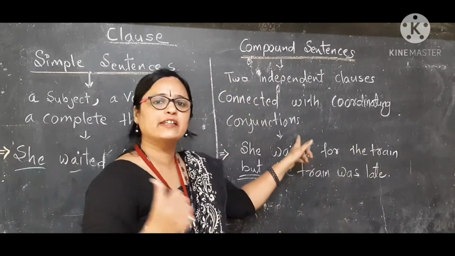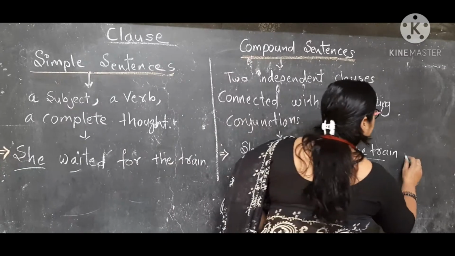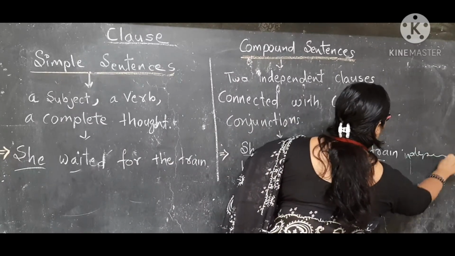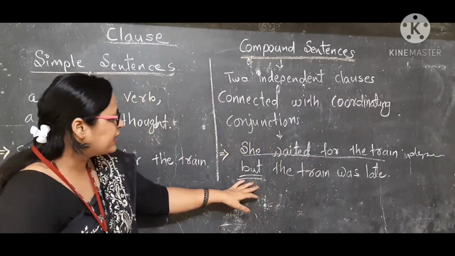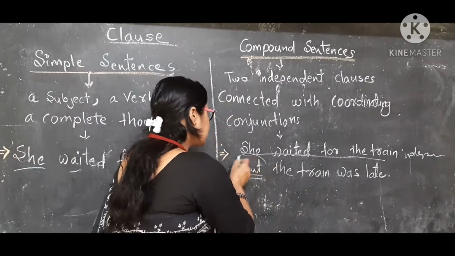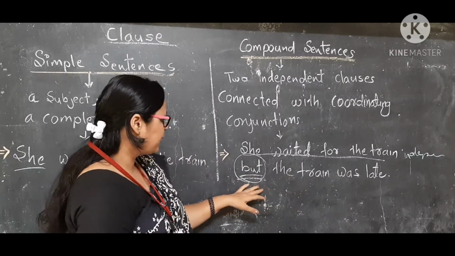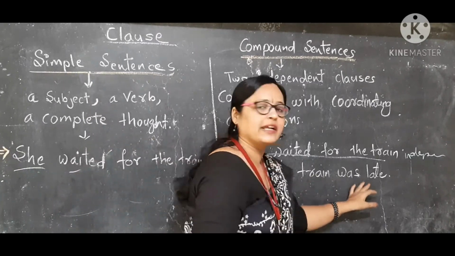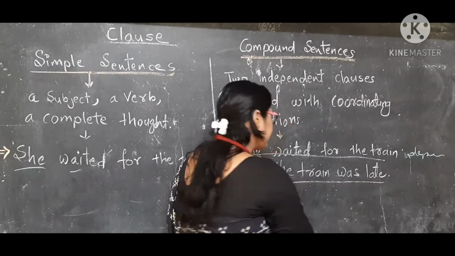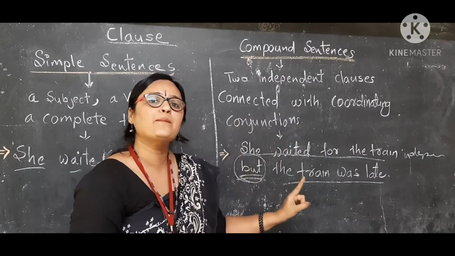She waited for the train. We have seen earlier that it is a simple sentence and a main clause, an independent clause. And here, but the train was late, is connected with but. The train was late is itself a simple sentence and refers to an independent clause.